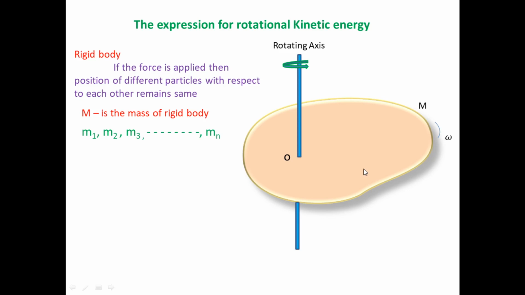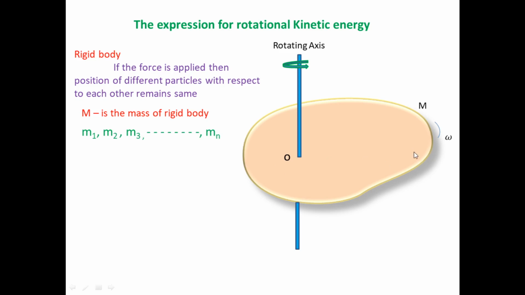So imagine that the first particle is here, the second particle is here, the third particle is here. There are n particles situated in this body right now. Imagine that the mass of the first particle is m1, the mass of the second particle is m2, the third particle's mass is m3, and so on. There are n particles, which means n masses are present there, denoted by m1, m2, m3, and so on up to mn.